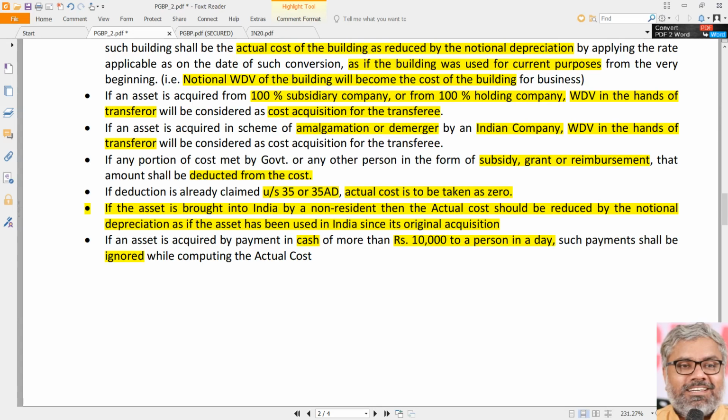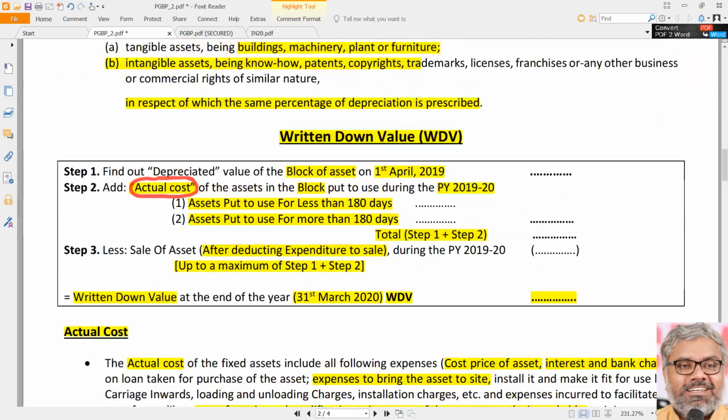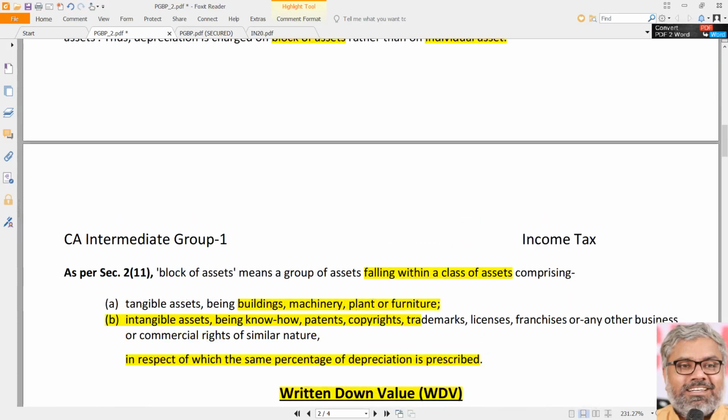If any payment is made for purchase or acquisition of any asset more than 10,000 rupees to one person in a day in cash, other than by way of account payee cheque, draft, bank transfer, etc., then such transaction itself is as good as not happened in the eyes of the Income Tax Act. Means such payments will be ignored while computing the actual cost. That is the point to be noted here. These are various very important things to be noted related to actual cost.